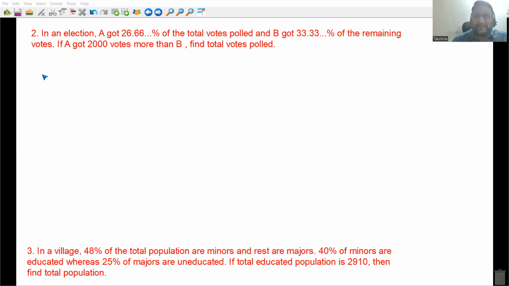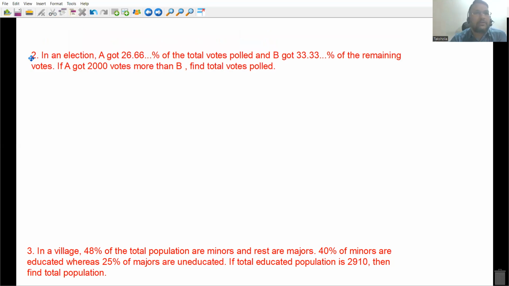Yes, everyone. What are you taking 26.66% as? It is 20% plus 6.66%. That is equal to how much? 4/15. 33.33% is 1/3. So 15 into 3, 45 you can take. Okay, and after taking the LCM of 15 and 3, which is 15, I think you will end up with a decimal somewhere.